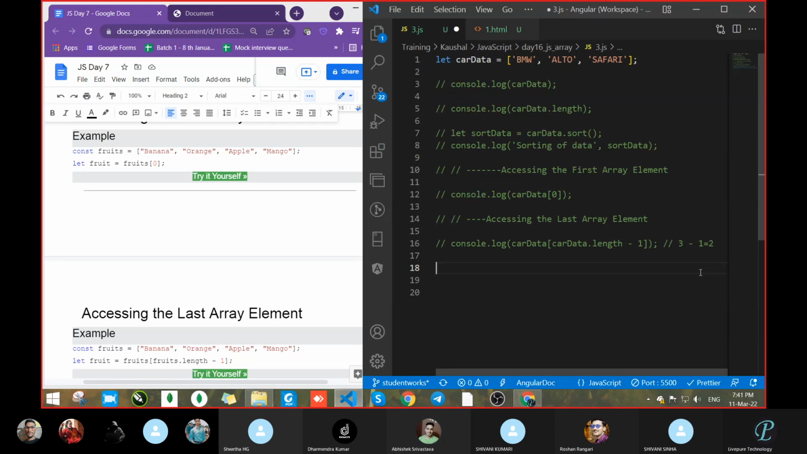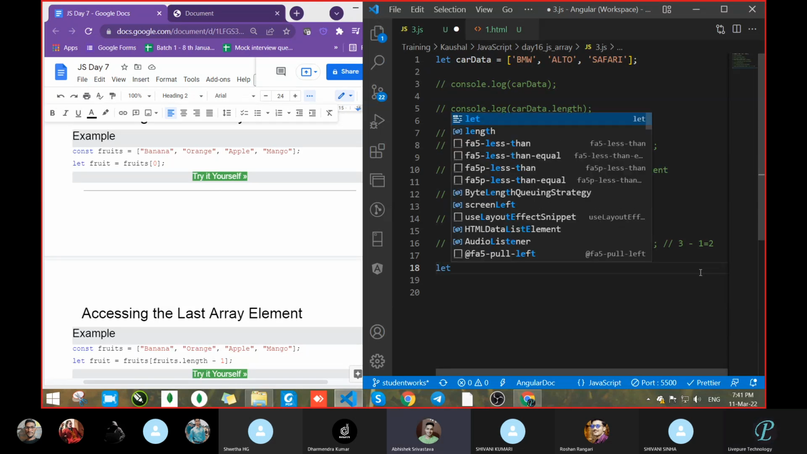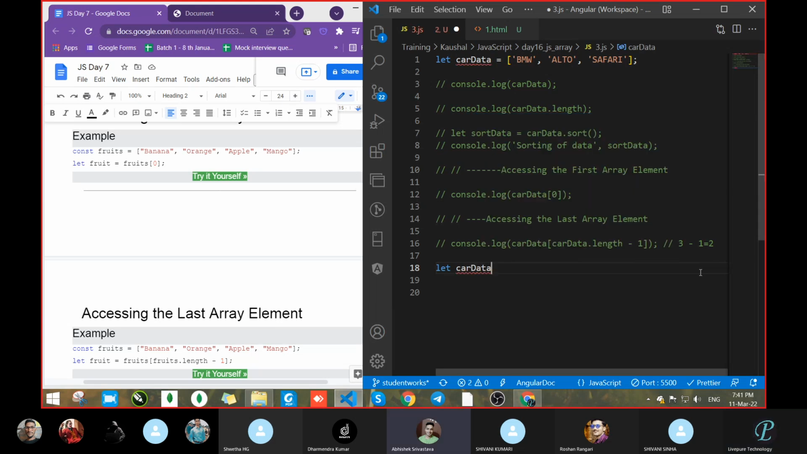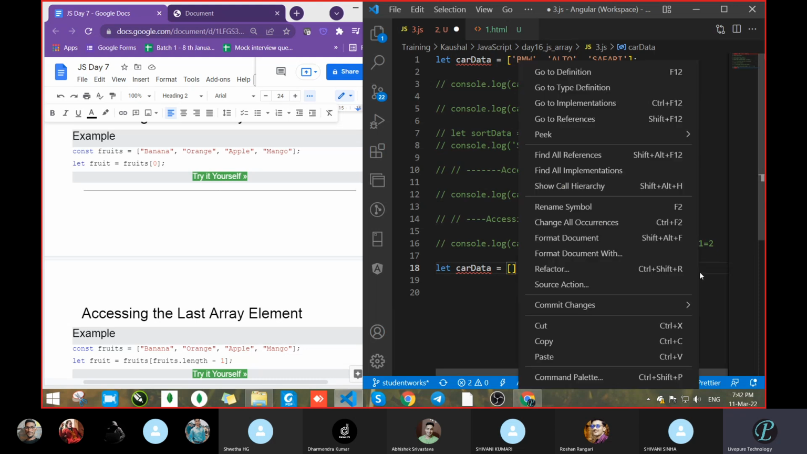Let car data is equal to array syntax, and given for BMW, Alto, Safari, and Hyundai, 4 values, meaning a 4th value. Correct. But why are you going to create one new array for the 4th value? Sweta, how can we pass the 4th value?